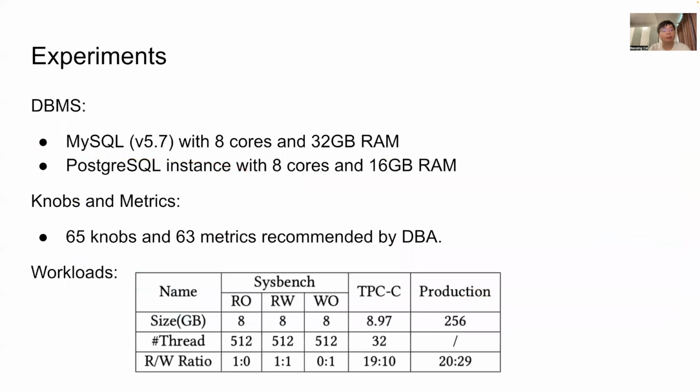Our evaluation is implemented on two kinds of database, MySQL and PostgreSQL. In the experiments, we tuned 65 knobs and collected 63 metrics. Our experiments are conducted on 5 different workloads: Sysbench read-only, Sysbench write-only, Sysbench read-write, TPCC, and a real-world workload.